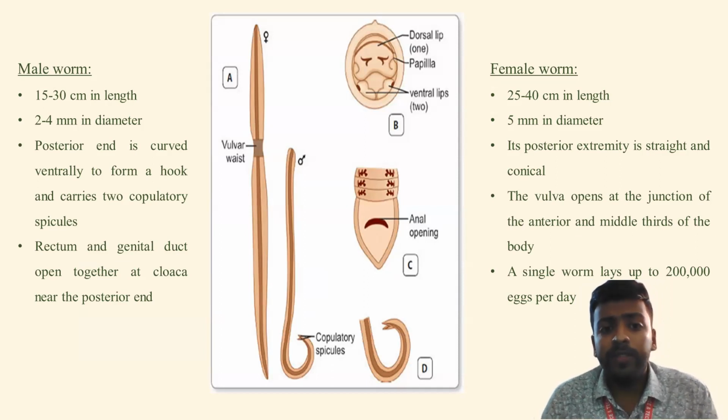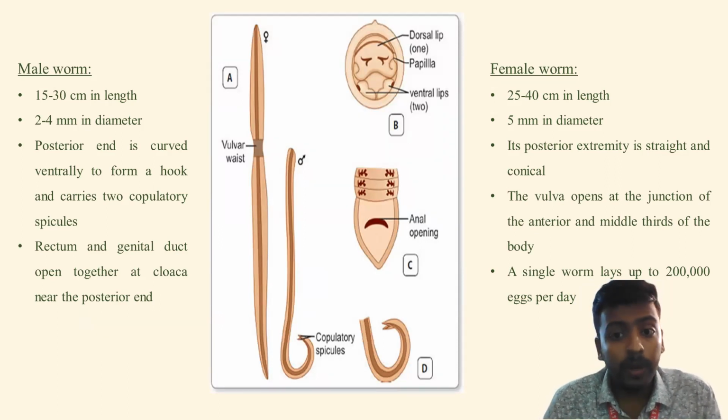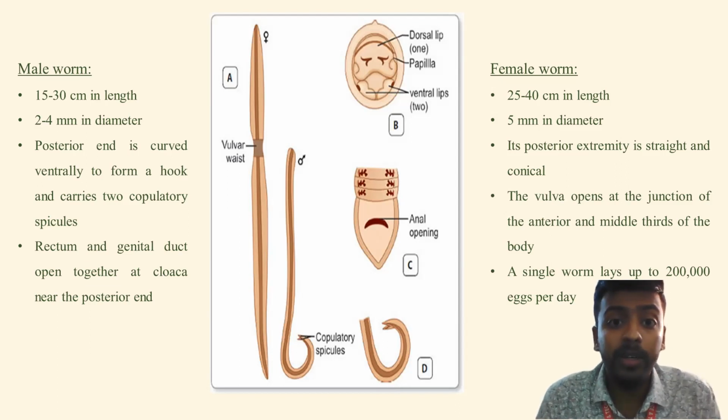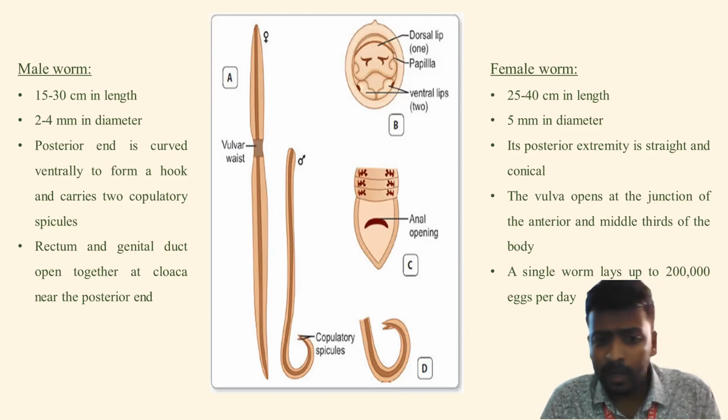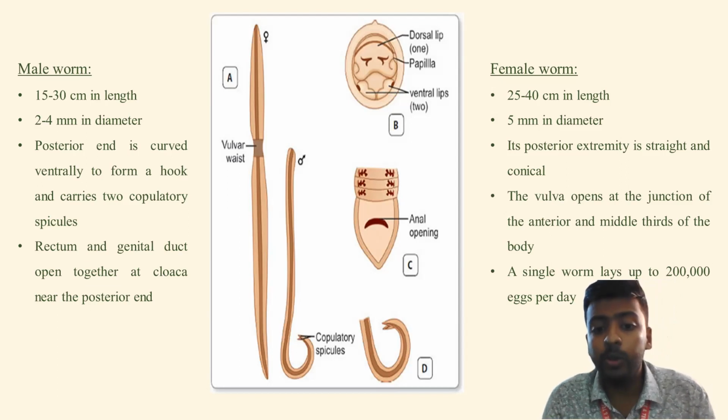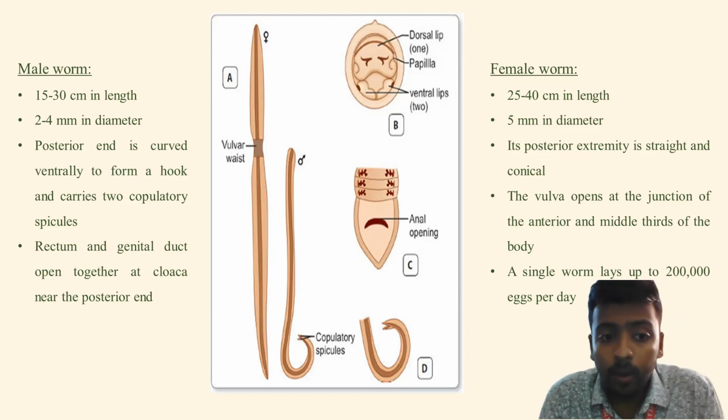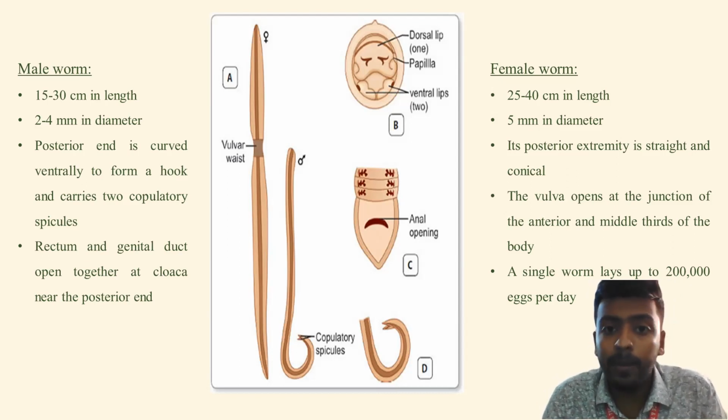Generally, the female is 25 to 40 centimeters in length, compared to just 15 to 30 centimeters in case of males. Also in diameter, they are 5 millimeters for the female, and the male has only 2 to 4 millimeters. We can see that the female worm is posteriorly straight, and in case of the male worm, the end is curved ventrally in the form of a hook, and it has two copulatory spicules. What are their functions? They help in reproduction.